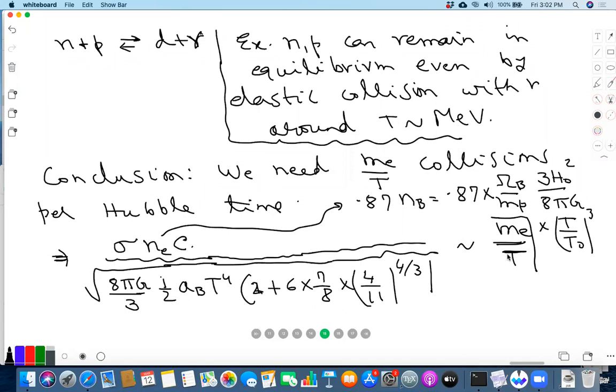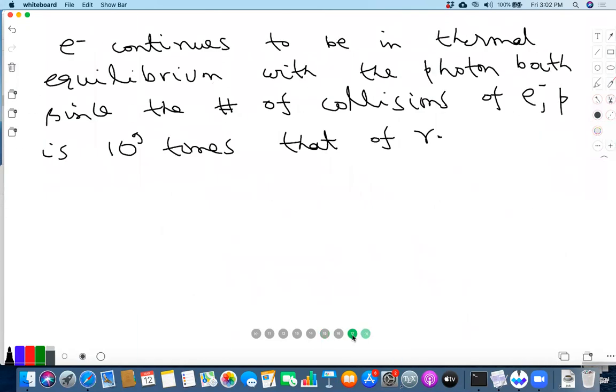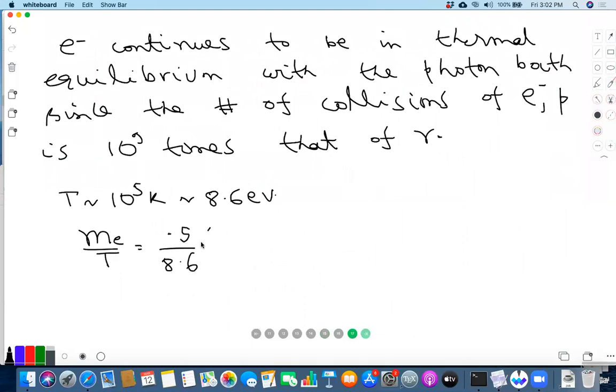Let's calculate this. When T is 10 to the 5 K, that's about 8.6 electron volt, because 1 Kelvin is 8.6 times 10 to the minus 5 electron volt. So ME over T is 0.5 times 10 to the 6 over 8.6, so that's about 10 to the 5.